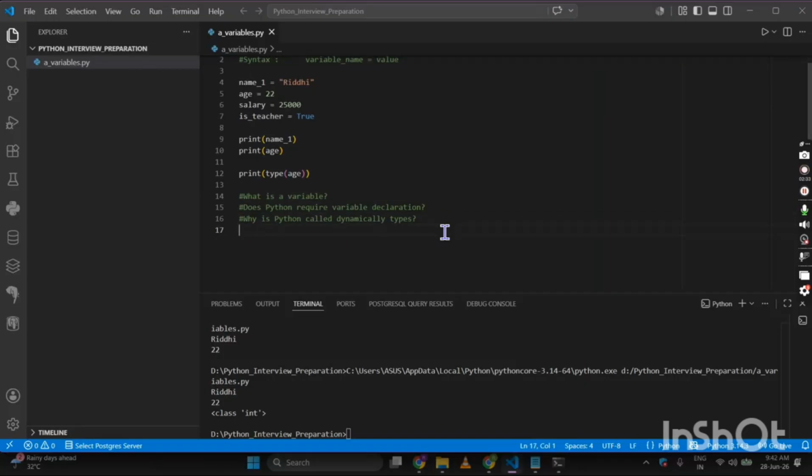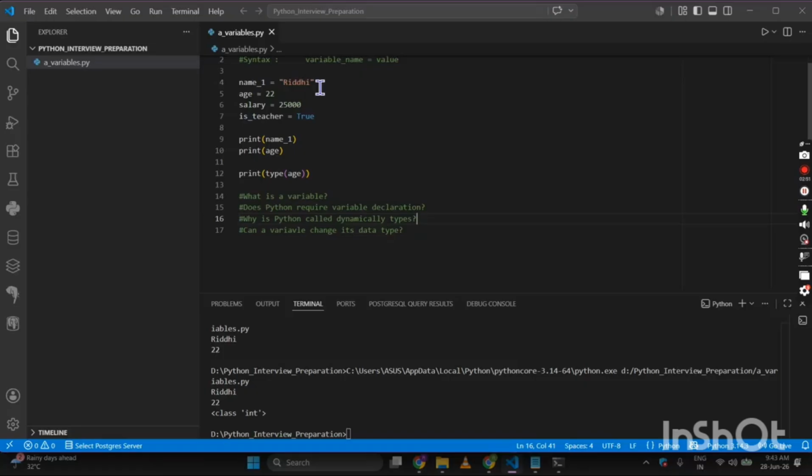Next very important question to this, can a variable change its data type? The answer to this question will be yes.